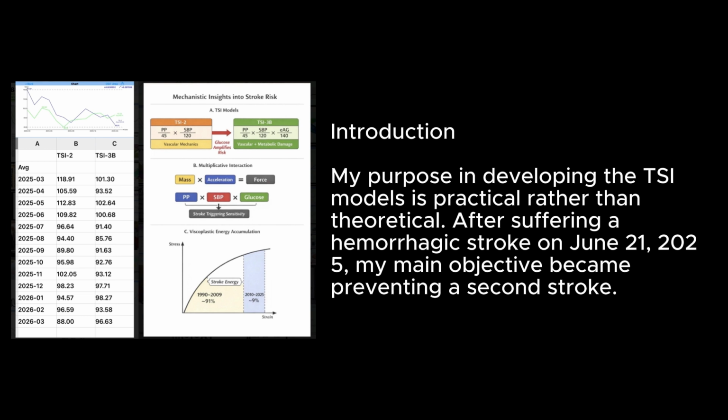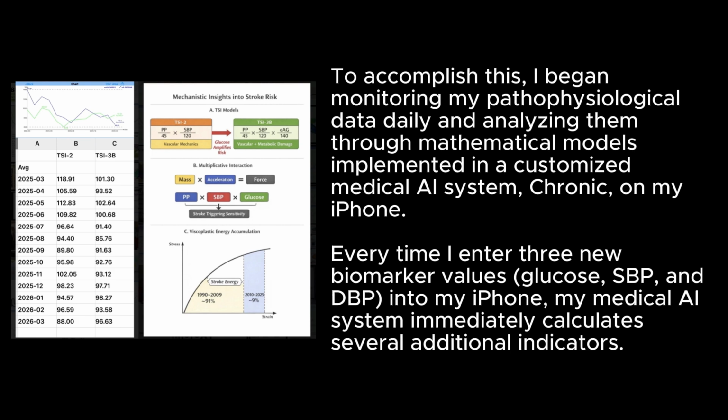Introduction. My purpose in developing the TSI models is practical rather than theoretical. After suffering a hemorrhagic stroke on June 21, 2025, my main objective became preventing a second stroke. To accomplish this, I began monitoring my pathophysiological data daily and analyzing them through mathematical models implemented in a customized medical AI system, Chronic, on my iPhone.